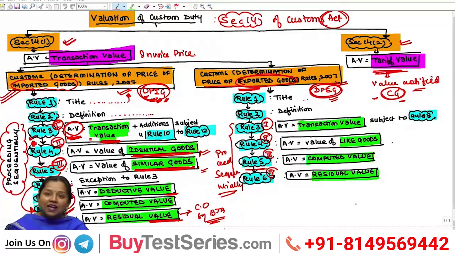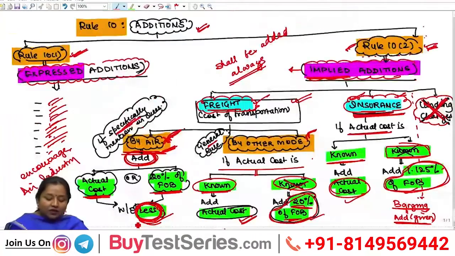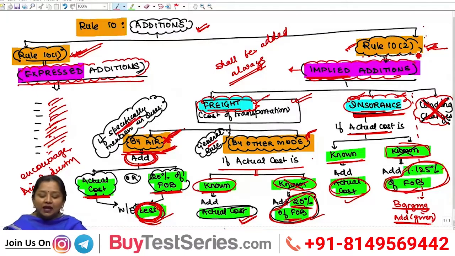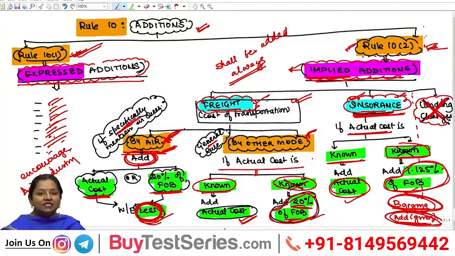Till then, you need to understand that primarily we have to apply Rule 3, wherein assessable value shall be taken as the transaction value or invoice price, in which we have to make additions under Rule 10, wherein 2 categories of additions have been given: under 10(1) expressed additions and under 10(2) implied additions. Implied additions have to be added in case of freight and insurance always, but in case of barging it has to be added only if it is specifically given in the question. Whereas in case of Rule 10(1), expenses are to be added only if they are expressly mentioned in the question, which we will again see in the future sessions.